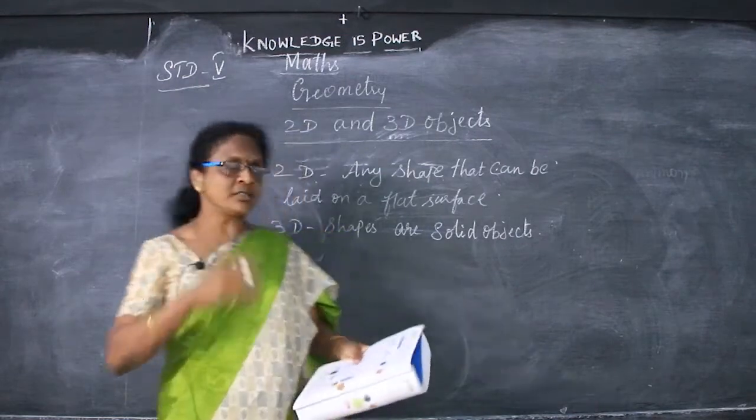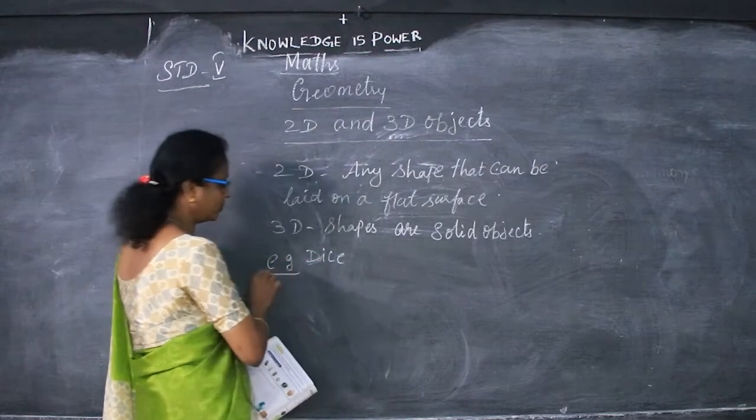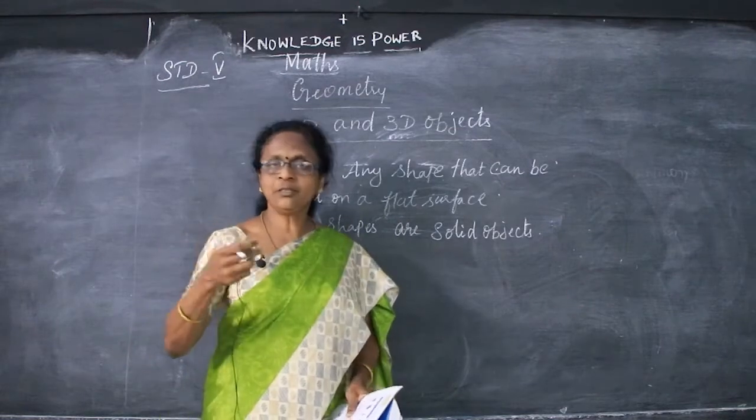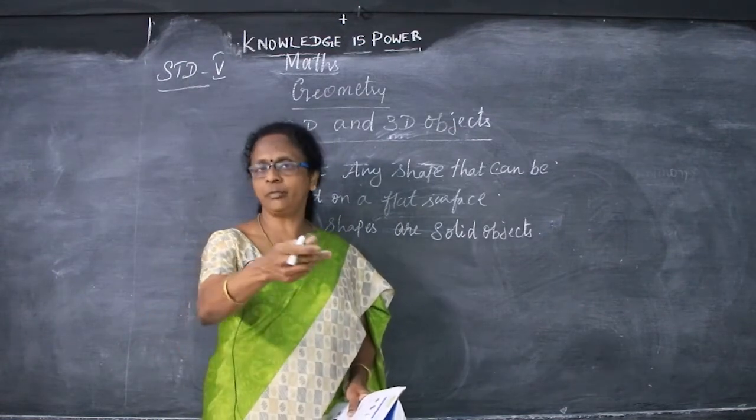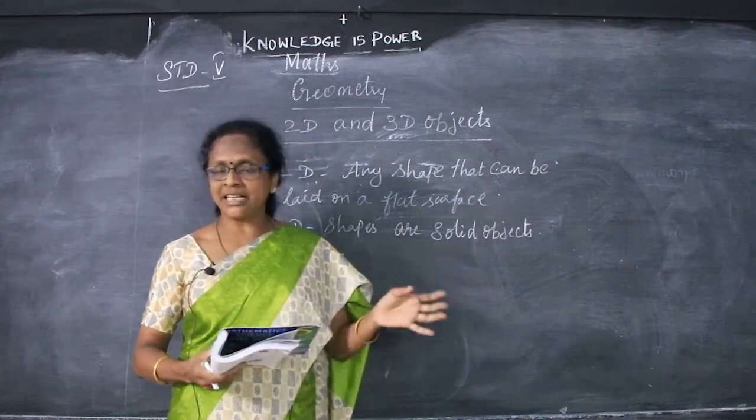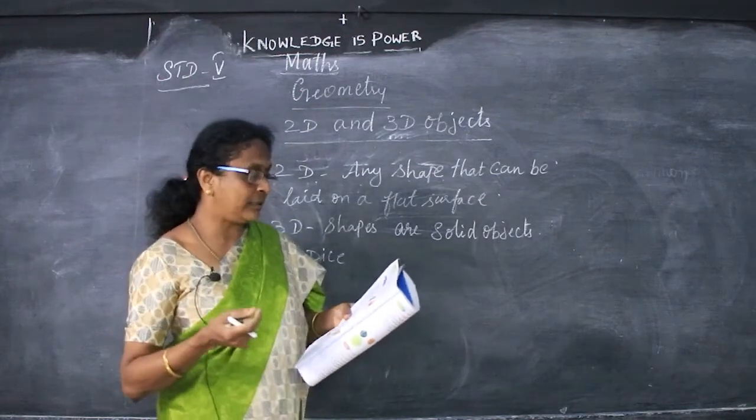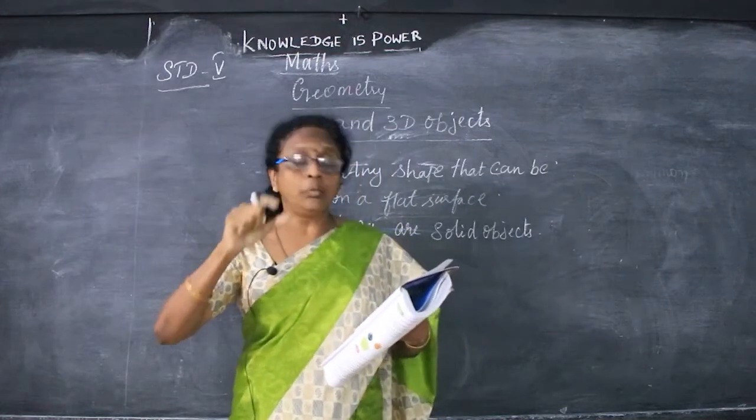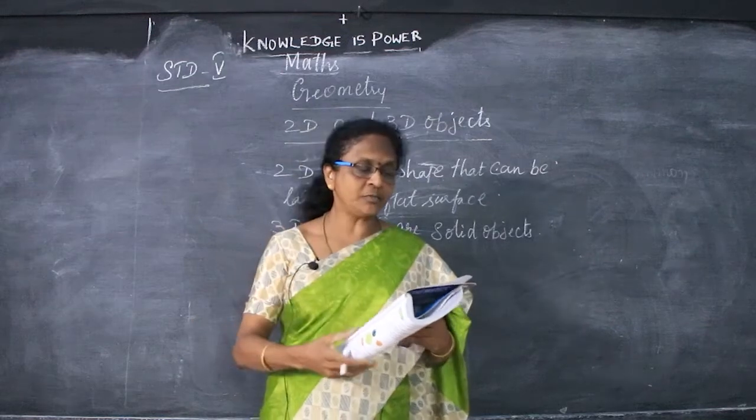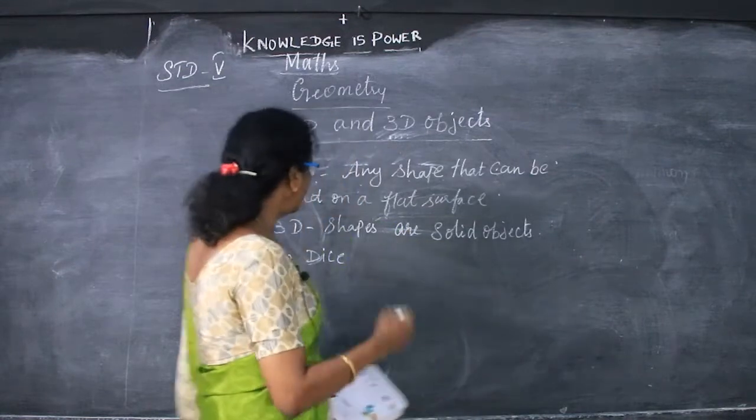Examples of 3D shapes are the dice. While playing some games, like Ludo, you roll the dice and see how many numbers come, and according to that you play the game. Then wooden logs, then the cylindrical eraser, the ball, the flowers, like that. These are all solid objects, which are 3D shapes.